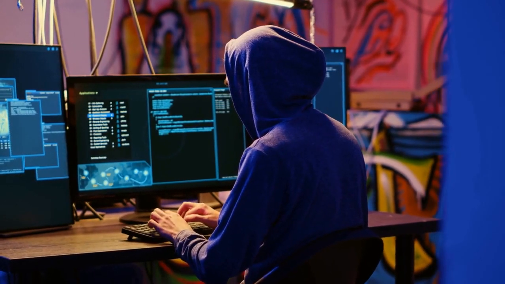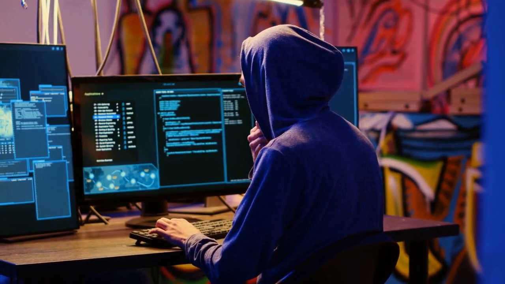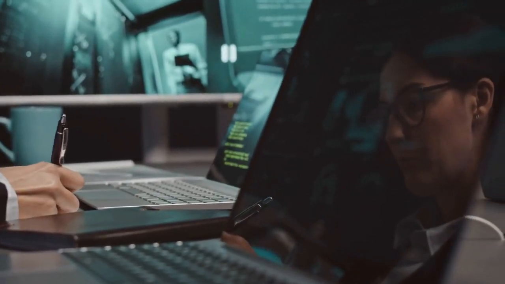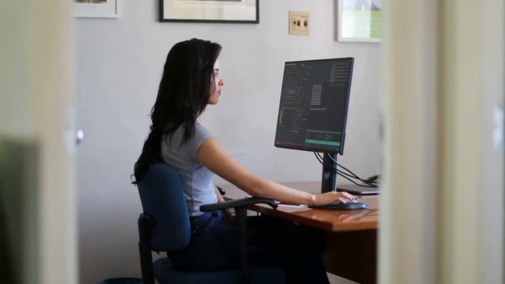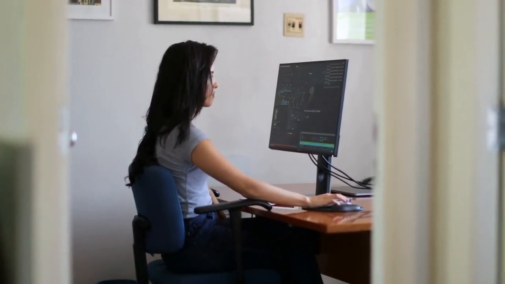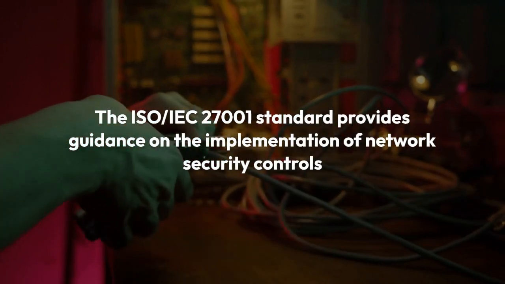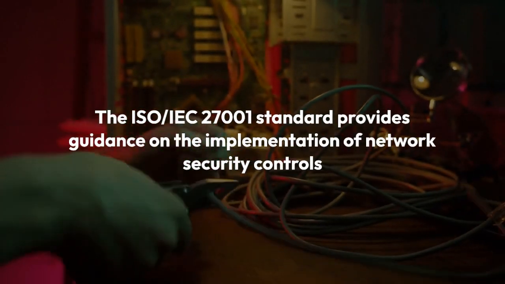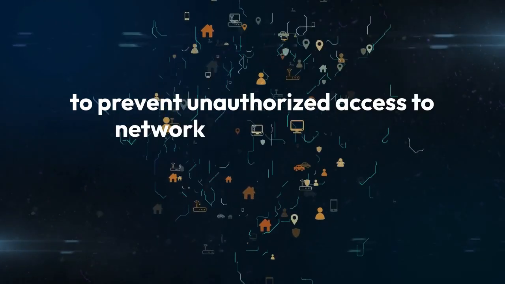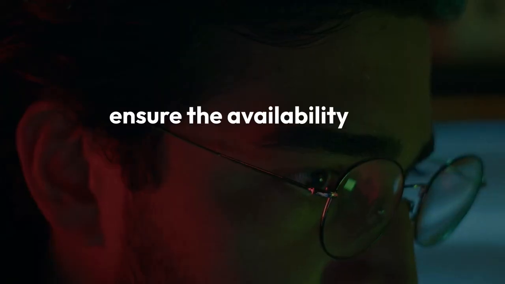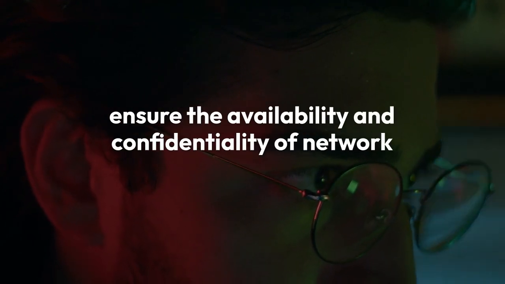In today's digital age, networks play a critical role in almost all businesses. As such, organizations must ensure the security and protection of their networks to safeguard their data and systems from cyber threats. The ISO IEC 27001 standard provides guidance on the implementation of network security controls to prevent unauthorized access to network services, protect network services from threats, and ensure the availability and confidentiality of network services.